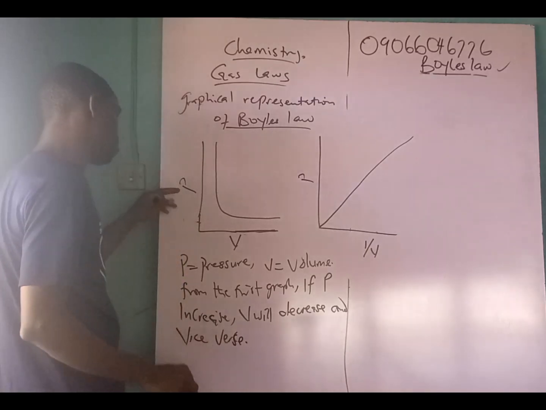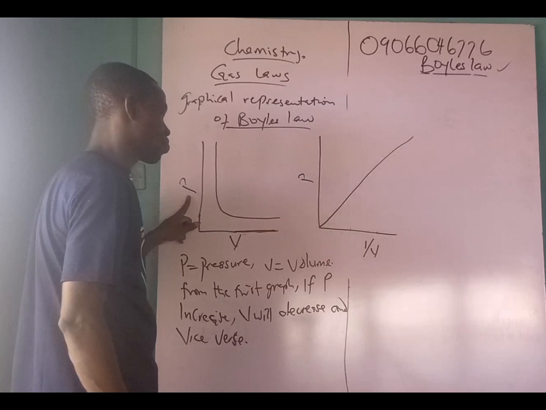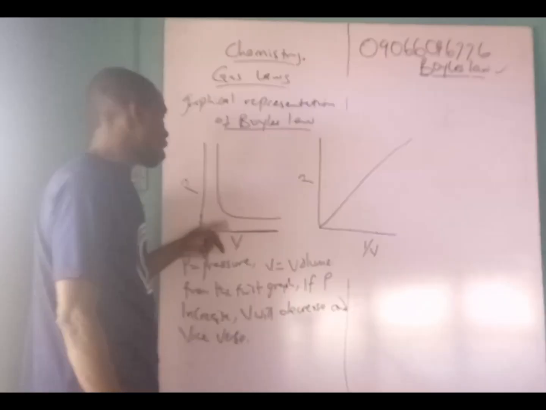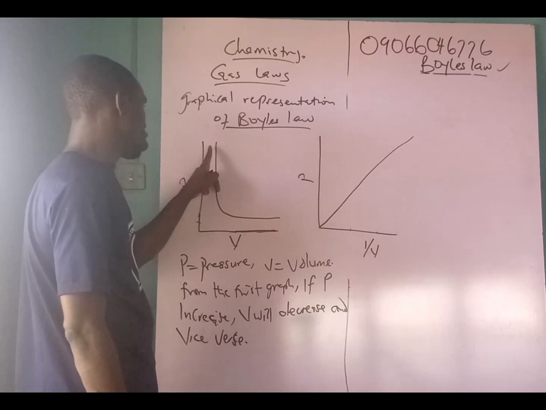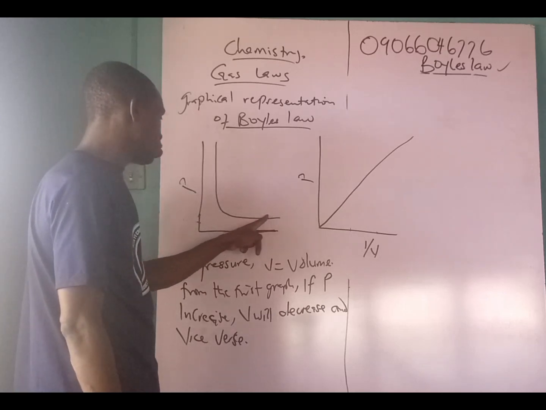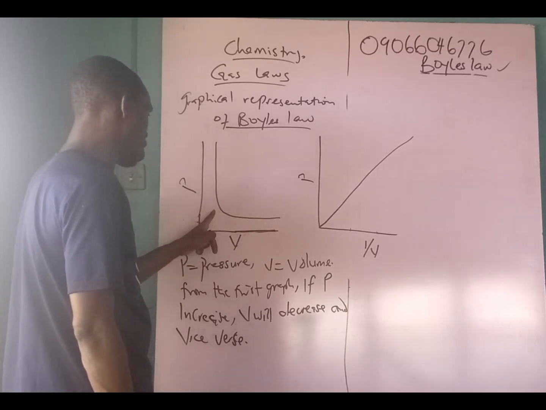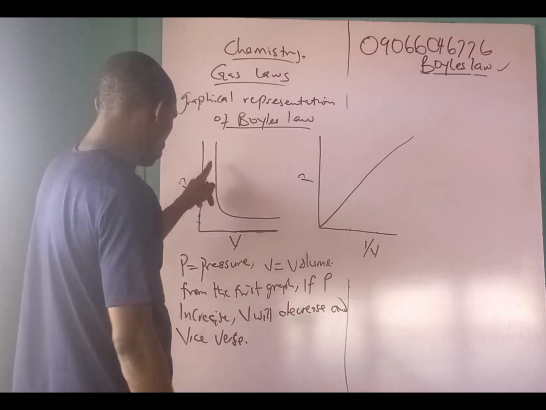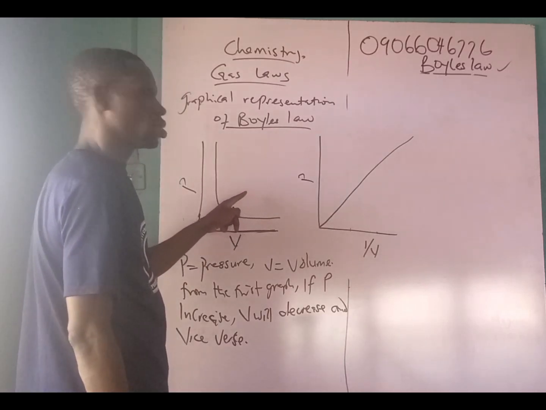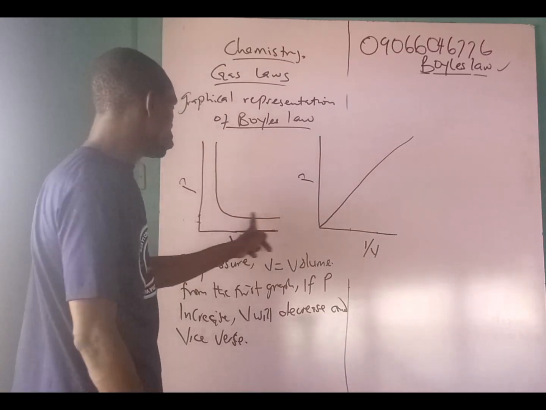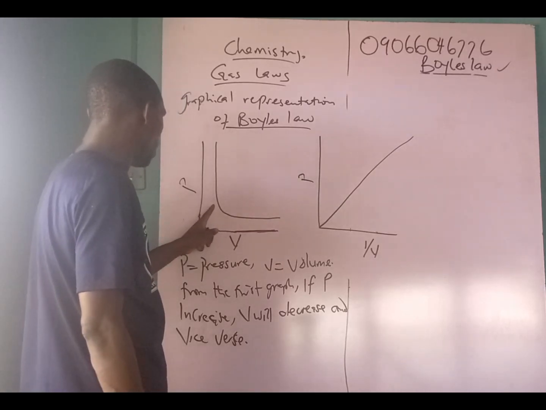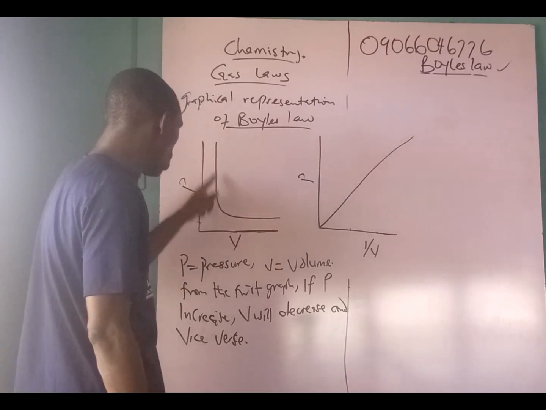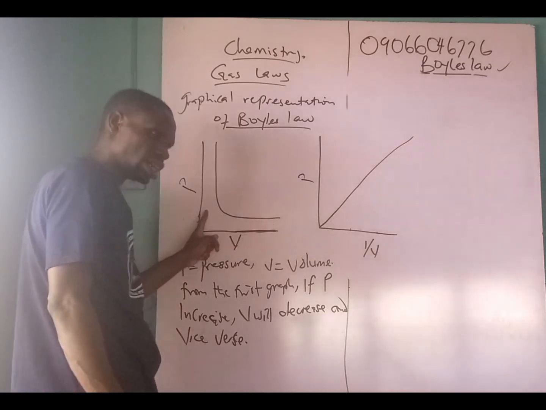Why? Because we are plotting pressure against volume. While plotting pressure against volume, an increase in the pressure will make volume reduce, or an increase in the volume, pressure decreases. So when pressure decreases, volume increases, and when pressure increases, volume decreases.